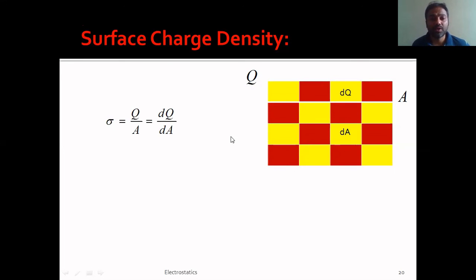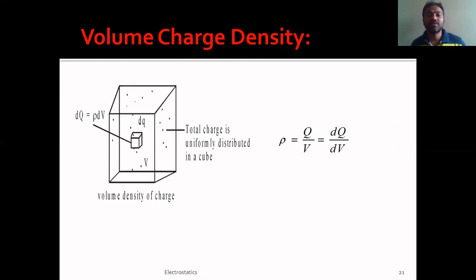Now let us move on to our next slide, that is volume charge density. So this is volume charge density. That means the charge is distributed along the entire volume. That means inside an object also, charge is present. So now what is volume charge density?